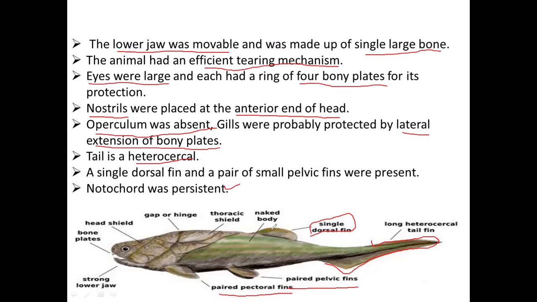So coming to the diagram of Coccosteus, these are the bony plates. I have told you two bony plates are present on the upper jaw, which act as teeth. So these are those bony plates. And if you see the lower jaw, it is strong, made up of only a single large bone. This is the head shield, and this is the hinge or the gap between the head and the trunk part. This is the thoracic shield, and this is the naked body, which is not covered by any kind of bony plates. And this is the heterocercal tail fin, and this is the single dorsal fin and paired pelvic and pectoral fins. So this is all about Coccosteus.